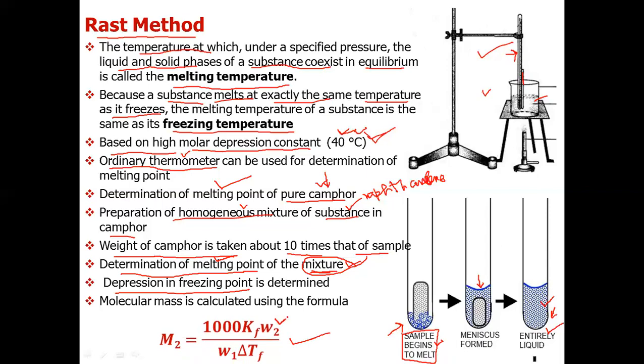W2 we know because we have taken the known weight of naphthalene. W1 we also know because we have also taken the known weight of camphor. Delta TF we have measured experimentally, it is the difference in melting point of pure camphor and melting point of mixture. So that's how Rast method is done. Students of BSc final, they have this experiment in their laboratory practice. So they do both these experiments, Beckmann as well as Rast method.